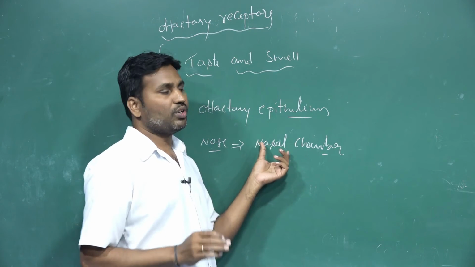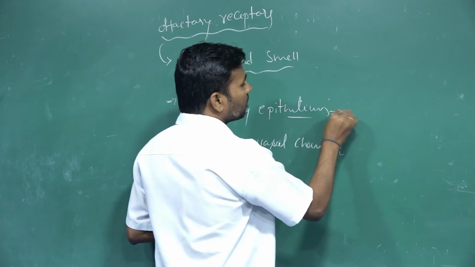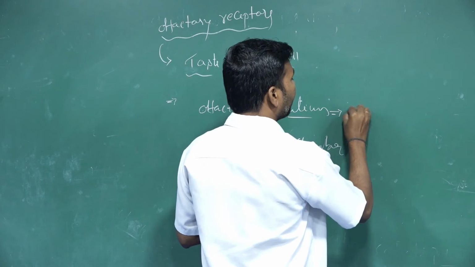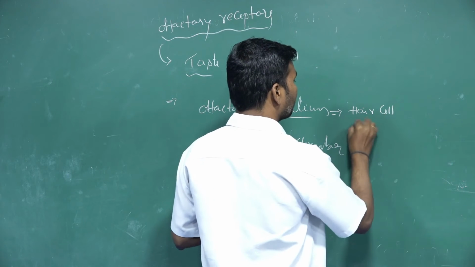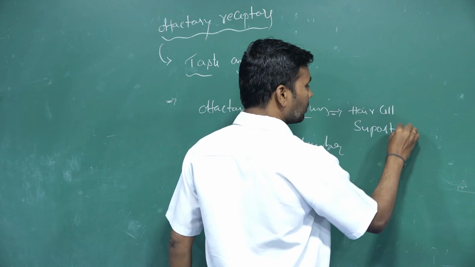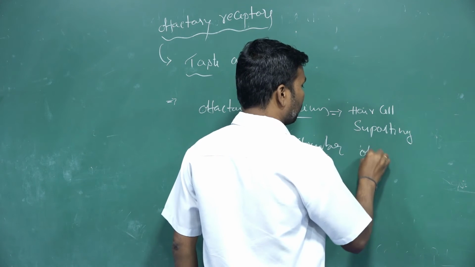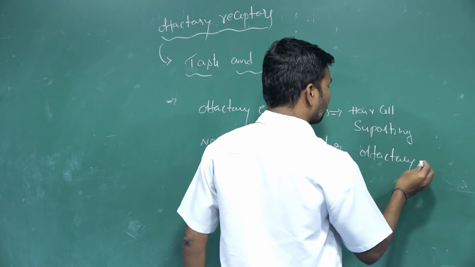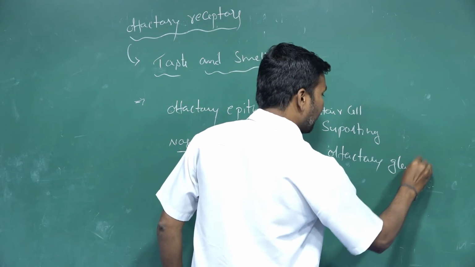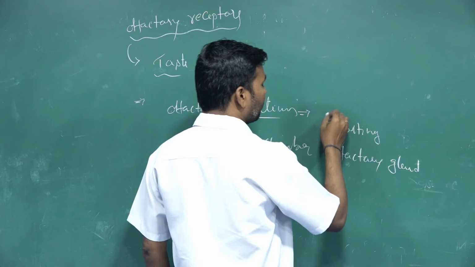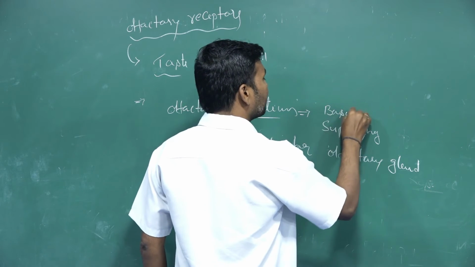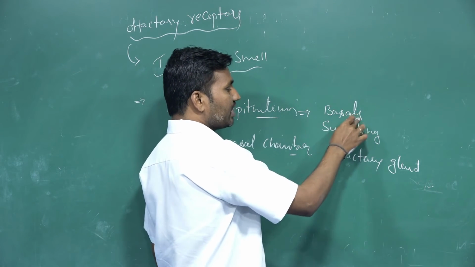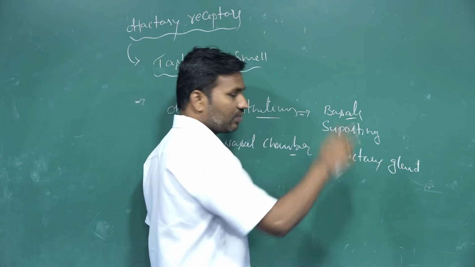This olfactory epithelium is constructed of three types of cells: basal cells, supporting cells, and olfactory gland cells.